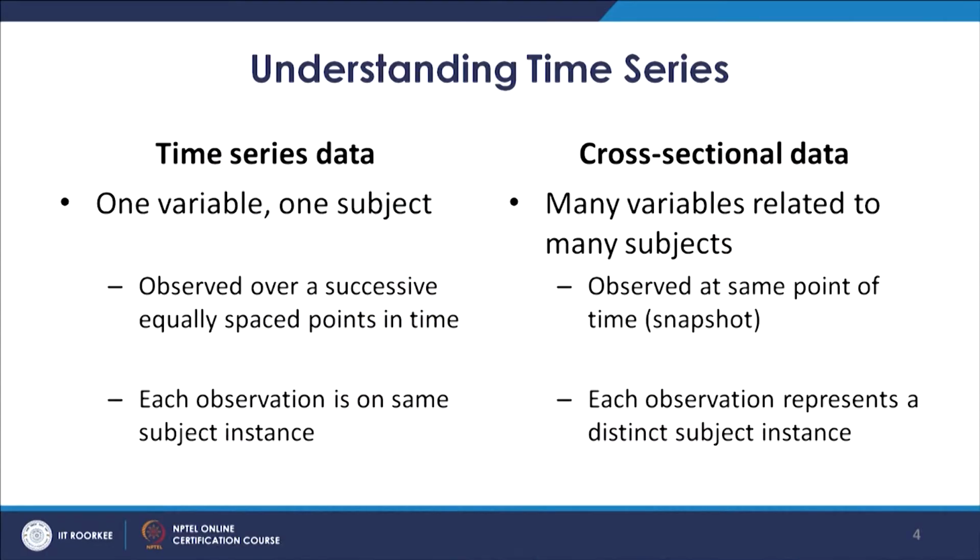But if we look at cross sectional data, the tabular or matrix format, there are many variables in columns, and they could be related to different subjects. These variables are observed at the same point of time. If the first observation is a particular customer, then the customer's age, income, gender, organization, and any other observed or perceptual variable are all recorded at the same point of time.